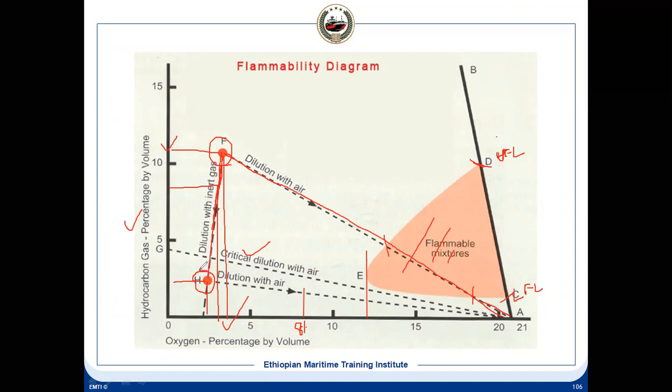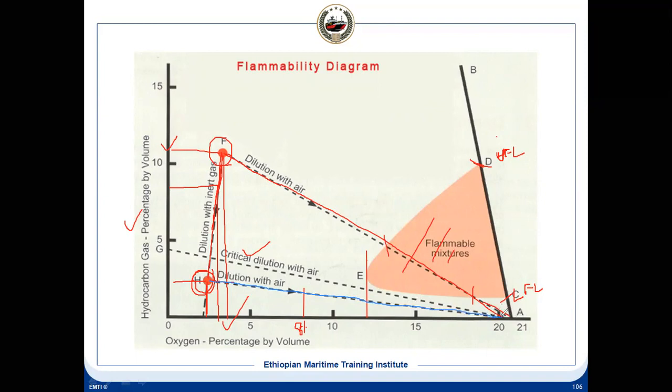So what we do, first we do the purging. Once we do the purging, your hydrocarbon percentage and the oxygen percentage will reduce and come below the critical dilution percentage, which we know. Once it is below that, after that you introduce the air. Once you introduce the air, the oxygen content will increase along this line, because the hydrocarbon will move out, and the oxygen content will keep on increasing to 21%.